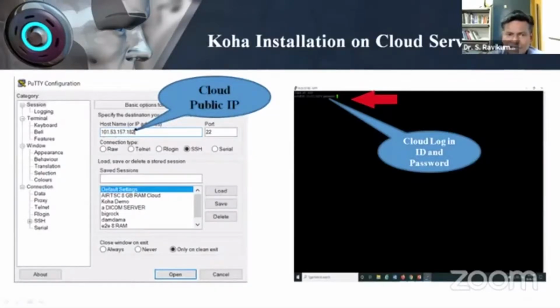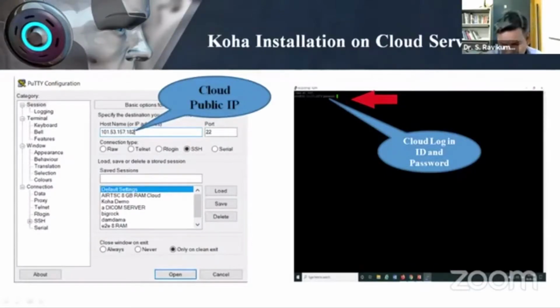So I will go into PuTTY from my Windows screen and give my IP. I have to give the user ID and password for the Linux server we have created. Once this part is clear, now we are inside the Linux.